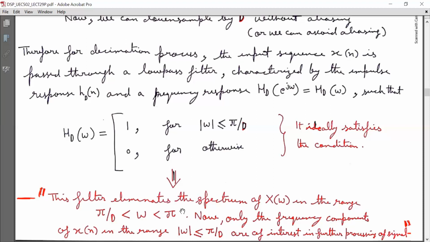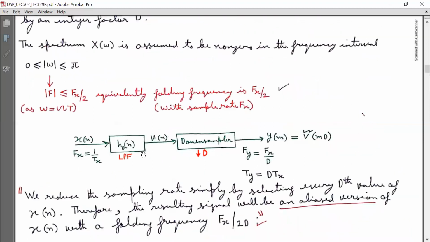This filter eliminates the spectrum of X(omega) in the range omega lying between pi by D to pi. Now only the frequency components of x(n) in the range magnitude omega less than or equal to pi by D are of interest in further processing of signals. We see that here h_D(n) is going to eliminate the frequency components above pi by D and generate a signal.